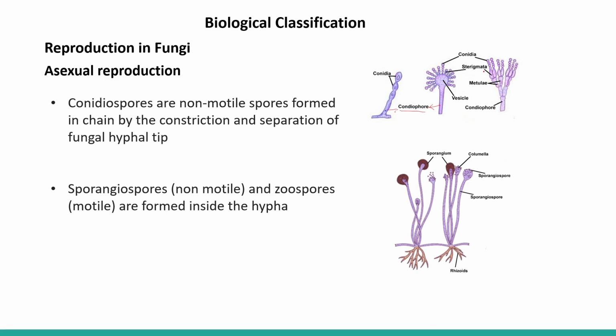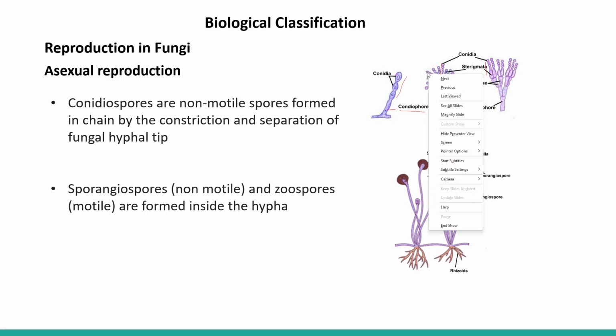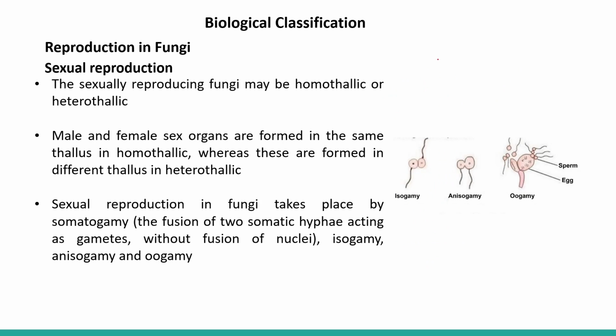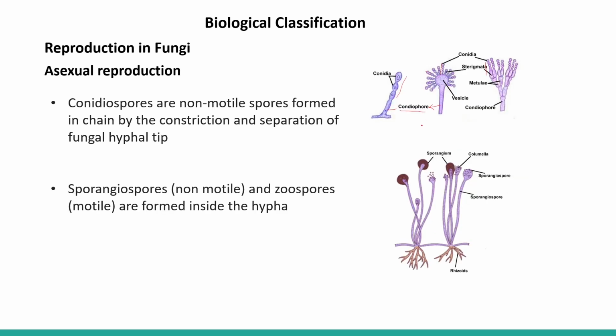And if you see on the conidia, there is a chain-like structure. Here again, you can see this chain-like structure. So the oldest conidiospore is at the tip, whereas the new one is at the base.